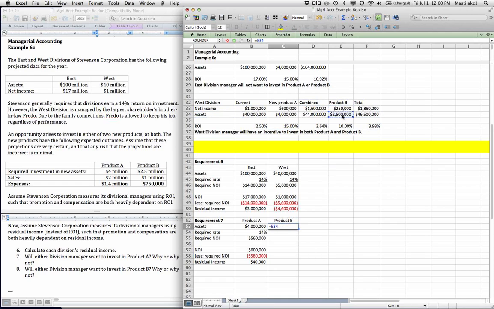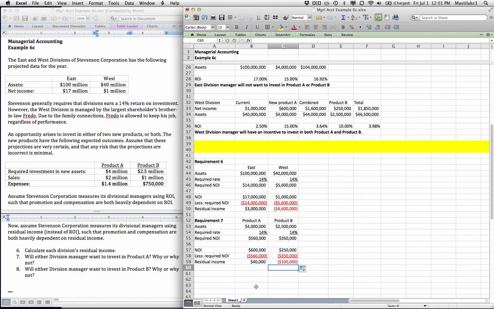Product B is going to require assets of $2.5 million at a 14% return. That means it's got to generate $350,000 of net income to be successful. In other words, to be a good use of the $2.5 million investment. How much is it going to generate? It's only going to generate $250,000. So product B by itself generates a negative residual income.